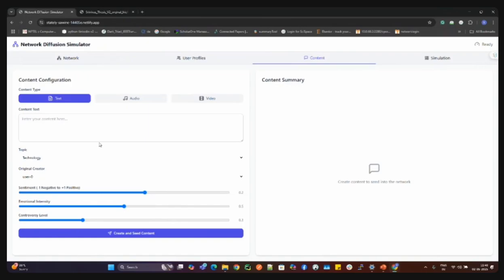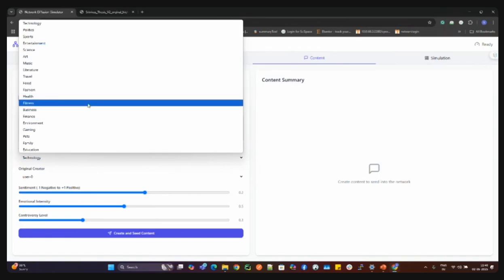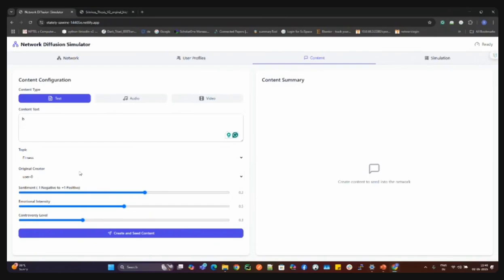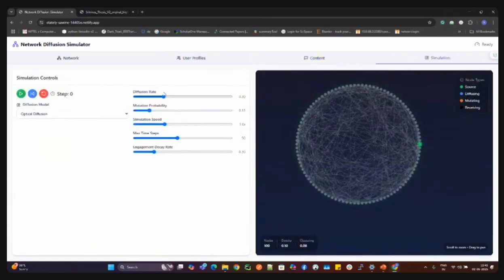Now you can create content that could be text, audio, or video. You can write the content here, which topic we are working on or you want to post, who would be the source user, what the sentiment of it is, what the emotional intensity would be, and how controversial it would be. And we can create a seed, and we have social network controllers: diffusion rate, mutation rate, what the simulation speed should be, and at what percentage the engagement should decay.